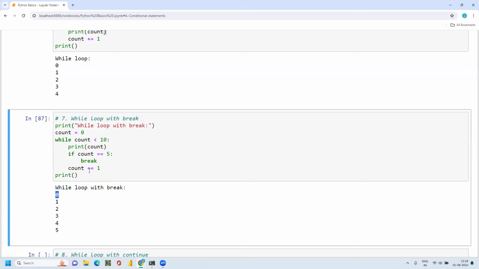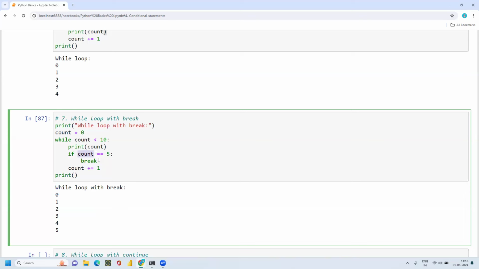Both the conditions are satisfied, then it will print 0. Then I'm using the increment operator. This time my count value is 1, which is less than 10 and also not equal to 5, so satisfied. Same for 2, 3, 4, until 5. Now the count value is 5, which is equal to 5, so it's satisfied.